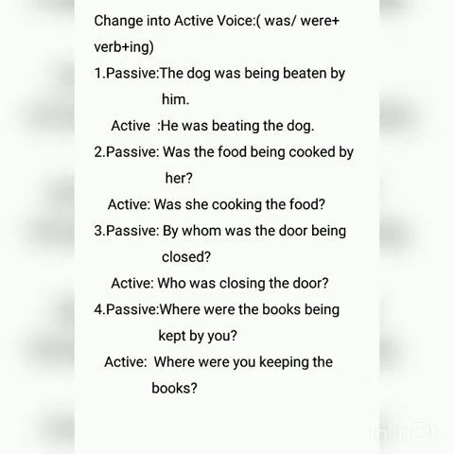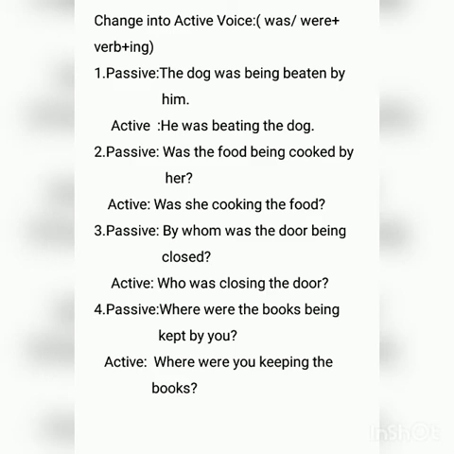We have just learned how to change active into passive voice, and now let us learn how to change into active voice. In order to change into active voice, we have to go back to the formula of the past continuous tense. The formula is was or were plus the ing form of the verb. Let us try. Number 1. The dog was being beaten by him. Here the subject is the dog, the verb is beaten, and the object is him. We should change the subject into object and object into subject in the active voice again.